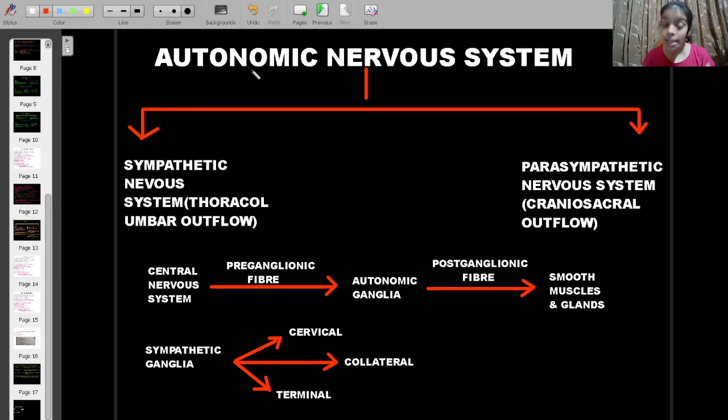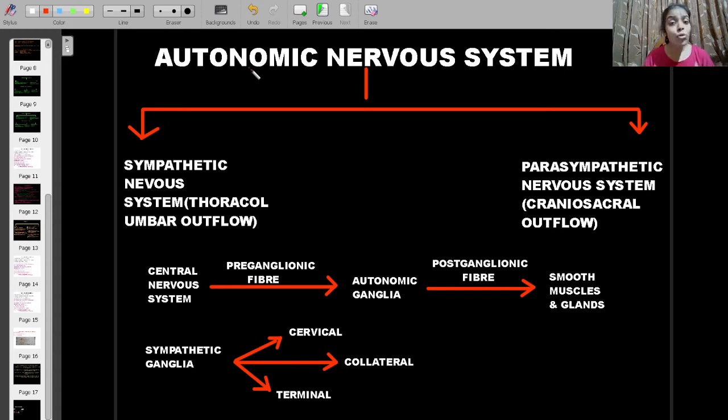Why? Because the esophagus is made up of smooth, involuntary muscles. The food goes down through the esophagus. How? By contraction and relaxation of those muscles. And this phenomenon, alternate contraction and relaxation of these smooth muscles, is known as peristalsis.